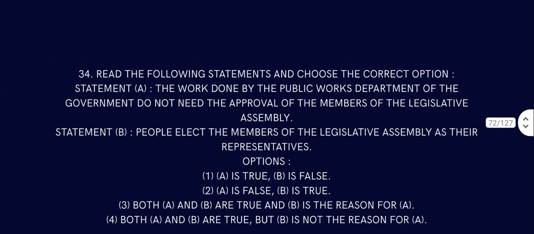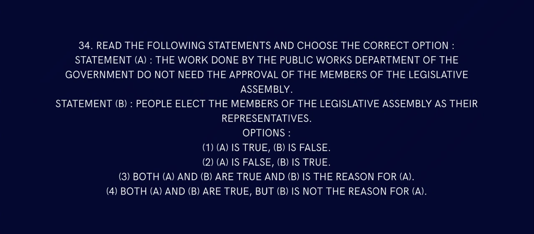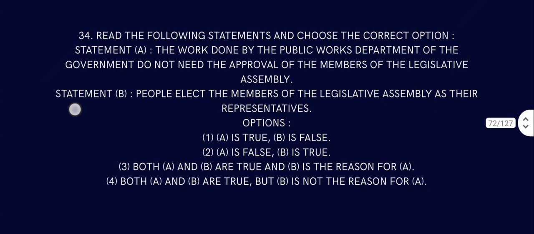Question number 34. Read the following statements and choose the correct options. Statement A. The work done by the Public Work Department of the government does not need the approval of the members of the Legislative Assembly. That is wrong, because they do need the permission of, or at least approval of, the MLA. People elect the member of the Legislative Assembly as their representative. That's actually true. A is false. Yes, B is true.